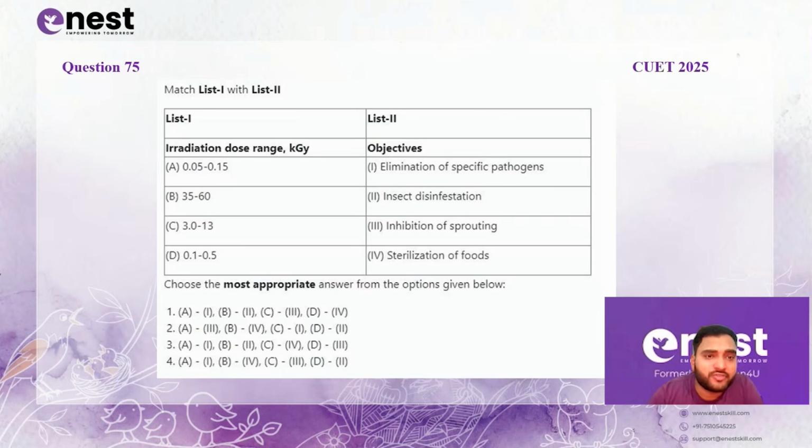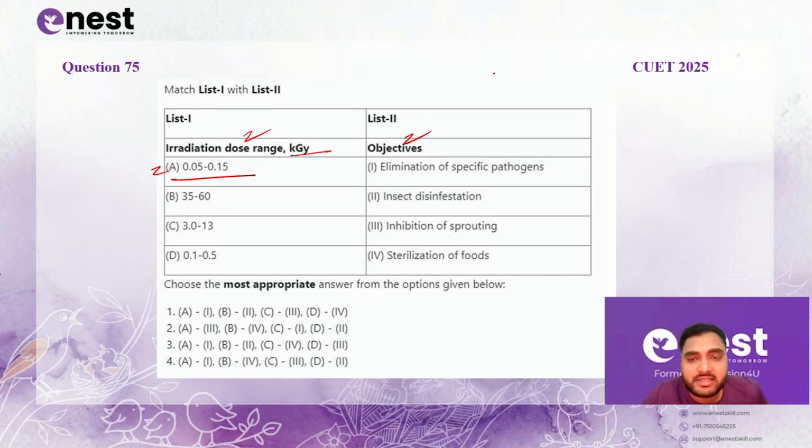Coming to the last question of this CUET 2025 paper, you have the irradiation dose and the objective. You can also get a question asking what it is referred to as: radicization, radurization, radappertization, like that. Okay, that can also be a way in which questions are asked. So on one side we have been given the irradiation dose in kilogray: 0.05 to 0.15, 35 to 60, 3 to 13 and 1 to 5.